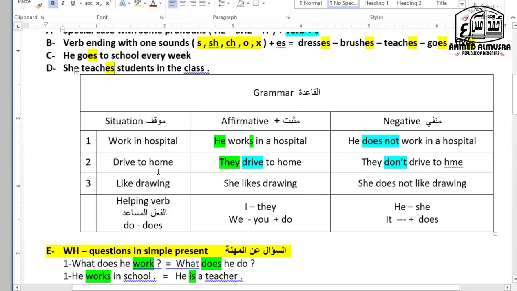Work in a hospital. Drive to home. Like drawing. Before we proceed to that one, I need to emphasize something.